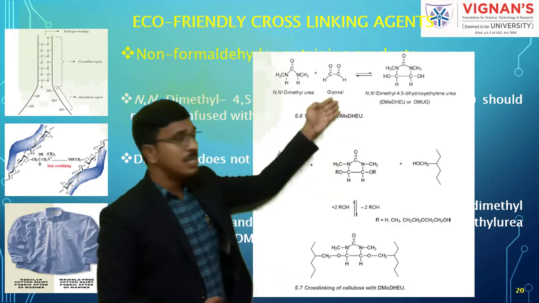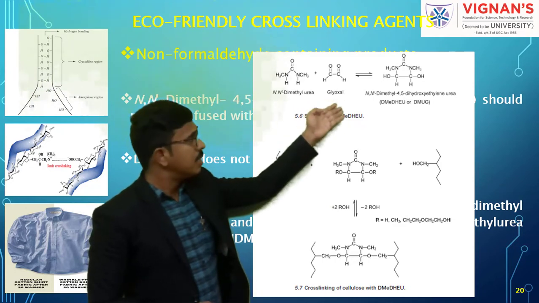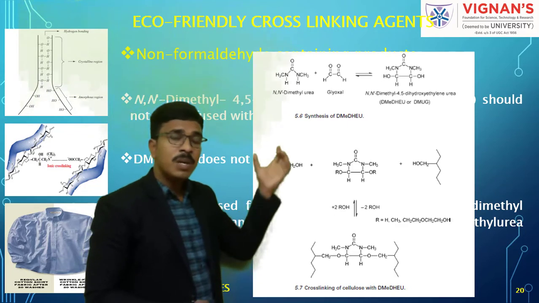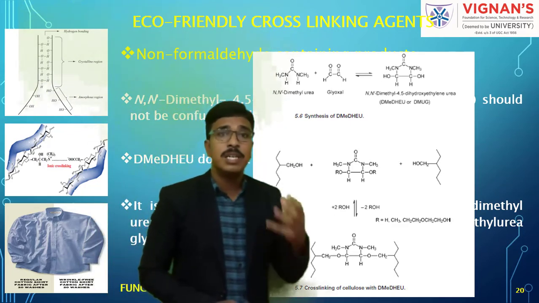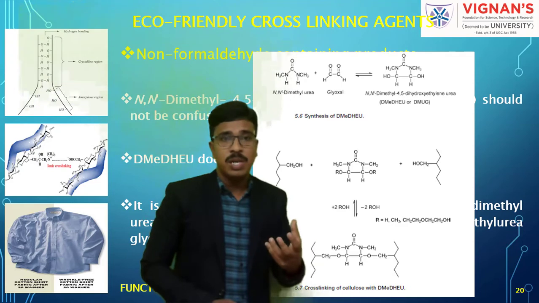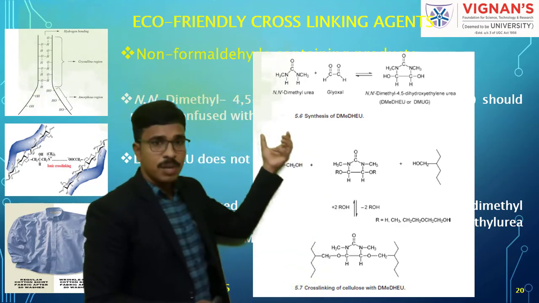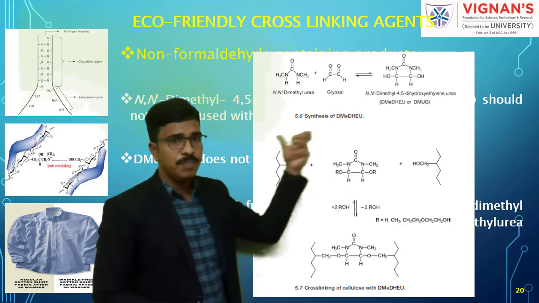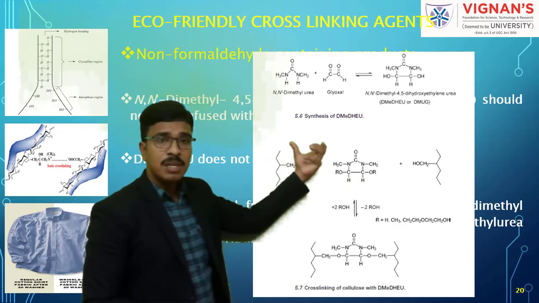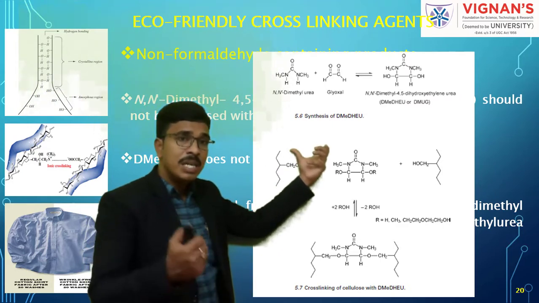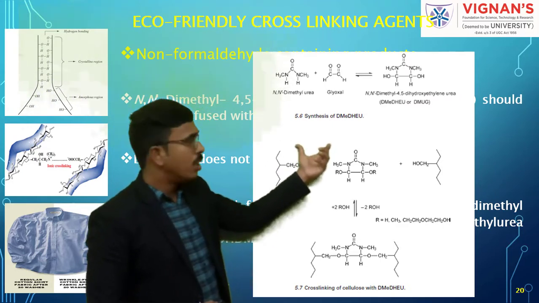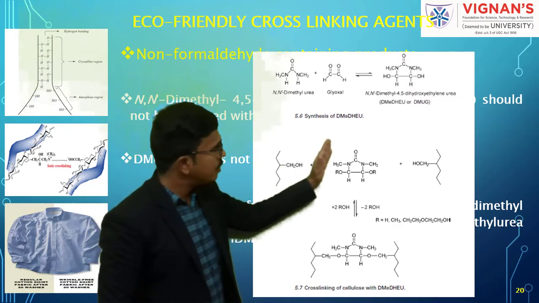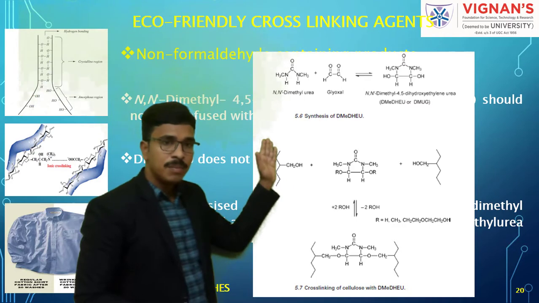And now once the synthesis is completed, we are taking this DMeDHEU and reacting it with cotton. In cotton we have already discussed the structure. We have these CH2OH groups, so we have the OH group. And this side also, that representation we have given as cotton. In the center we have this, what is this? This is nothing but this DMeDHEU. Now what is happening? This DMeDHEU is reacting with this cotton.